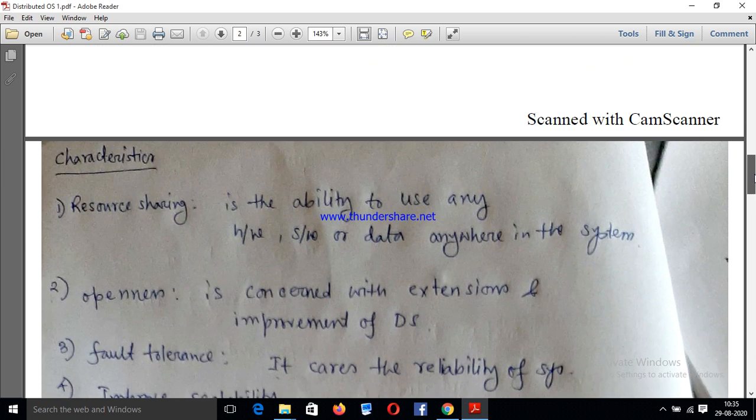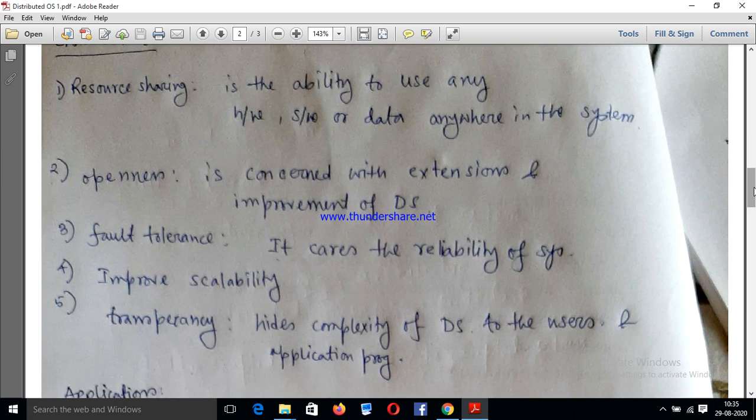Then what are the characteristics of this distributed operating system? So first characteristic is resource sharing. What is the meaning of that? In distributed operating system, n number of systems are connected via a single network.